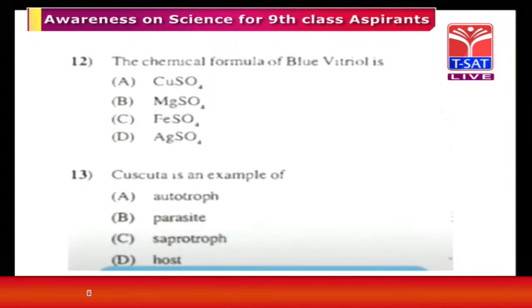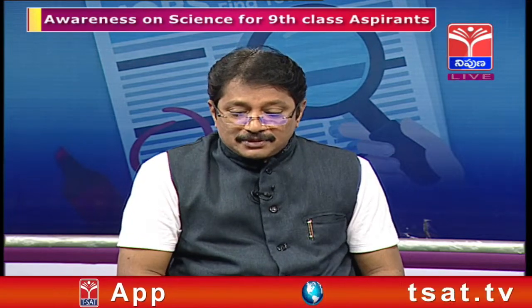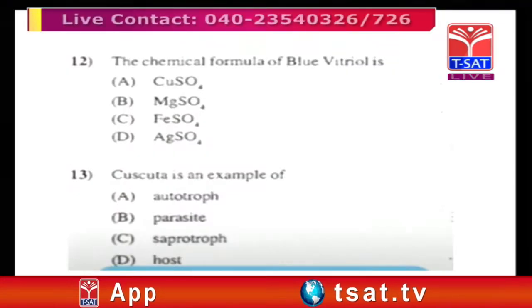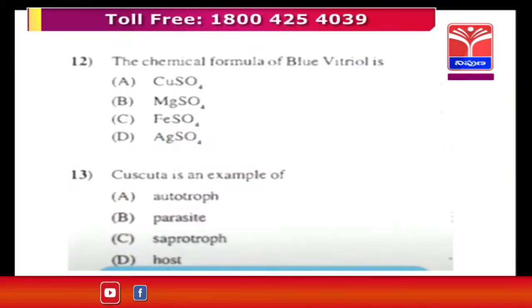Out of 20 questions, they may be mixed, because I collected all these questions, so they are not in order. It is given in science, but the question may come in general awareness or general knowledge also. Anyway, the next one: the chemical formula of blue vitriol is, which comes under chemistry, sir.